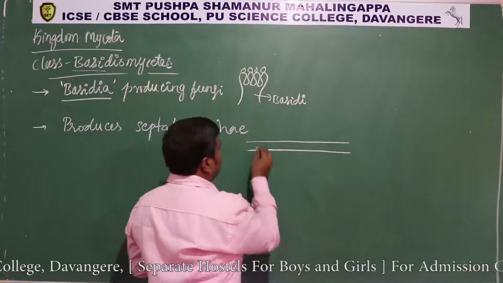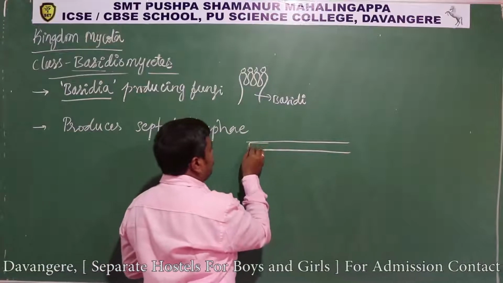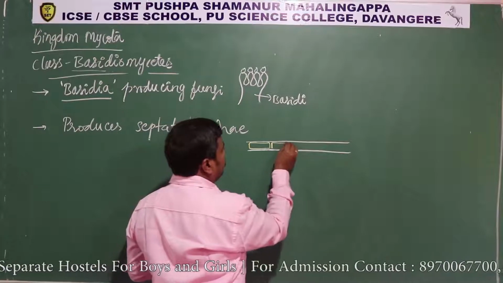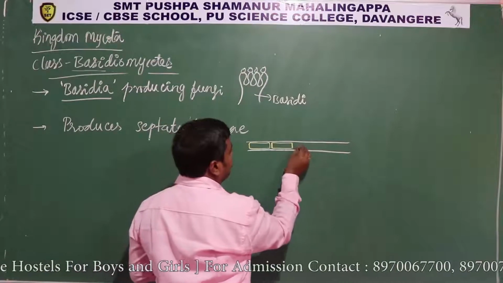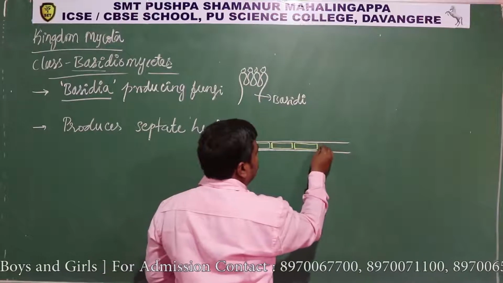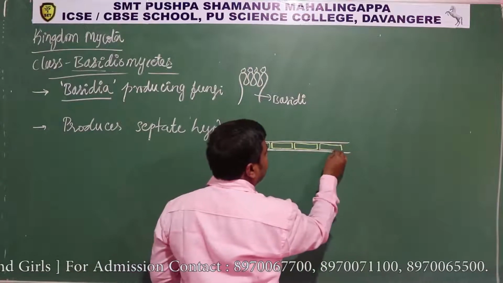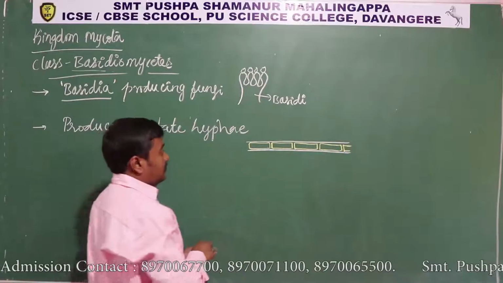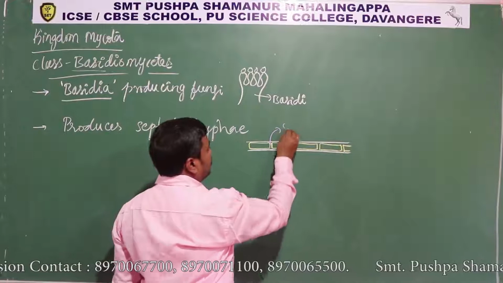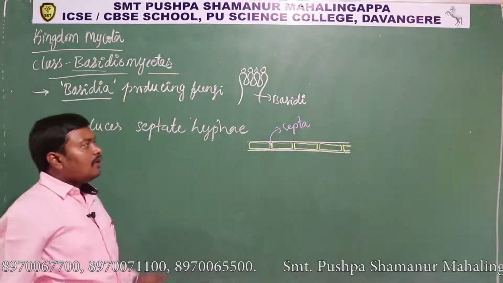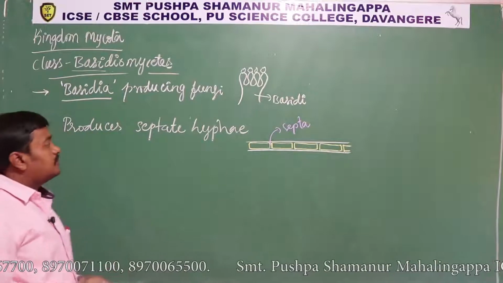That hyphae has septa or cross walls, and that leads to the formation of a multinucleate condition-like structure. Compartmentalization is there. This is the septa they produce. This is the nature of the basidiomycete.